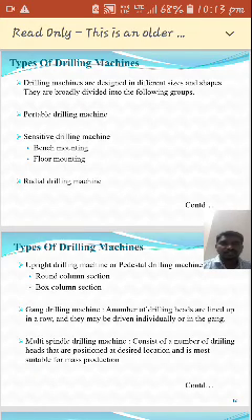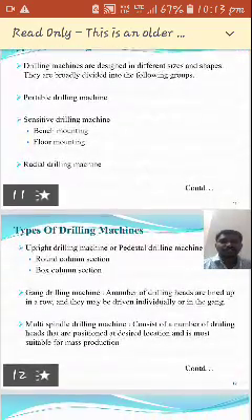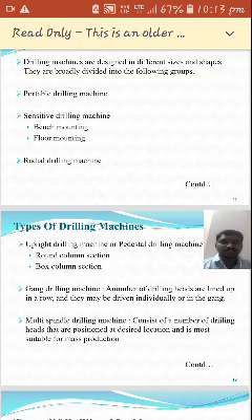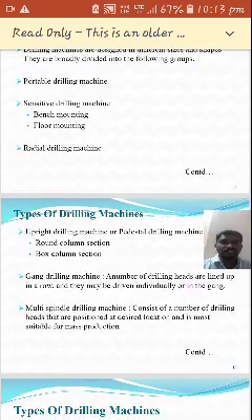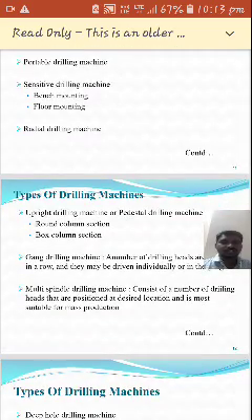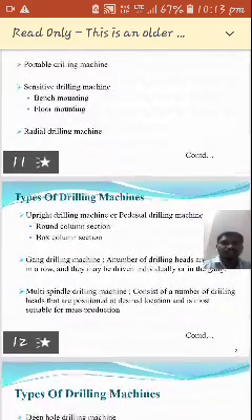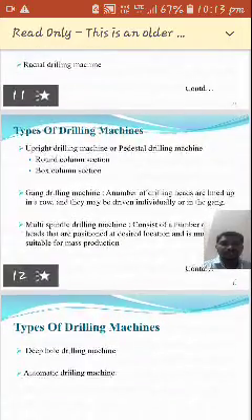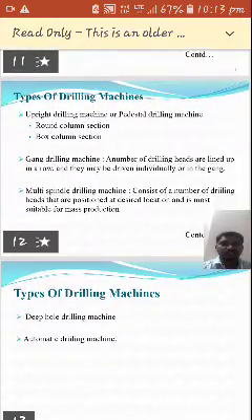The first type of drilling machine is the portable drilling machine, and the second one is the sensitive drilling machine. Sensitive drilling machines are again classified into two types: bench mounting and floor mounting. The third one is the radial drilling machine. More types continue in the next slide.